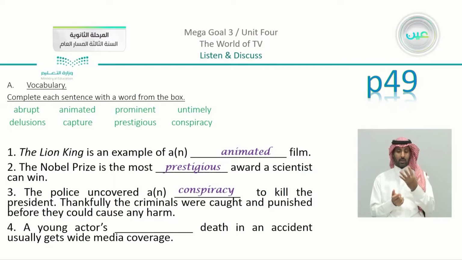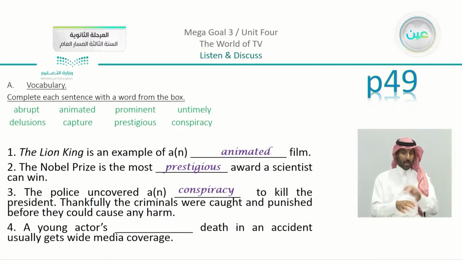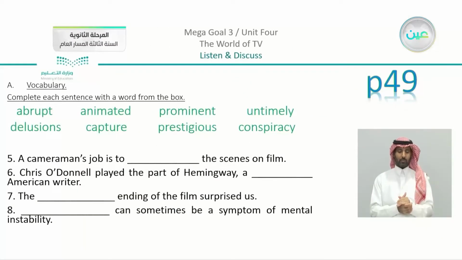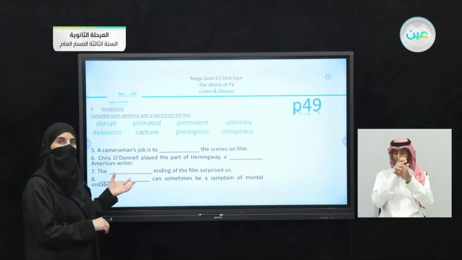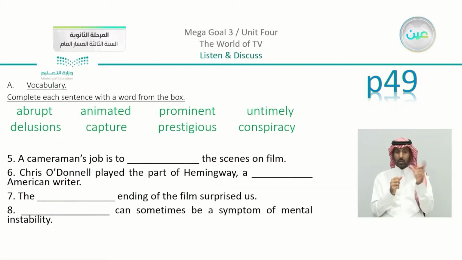A young actor's blank death in an accident usually gets wide media coverage. If it is a young person, this is something unexpected, so it is untimely. Number 5. A cameraman's job is to blank the scenes on film. Since we are talking about a cameraman, the most suitable word is capture.